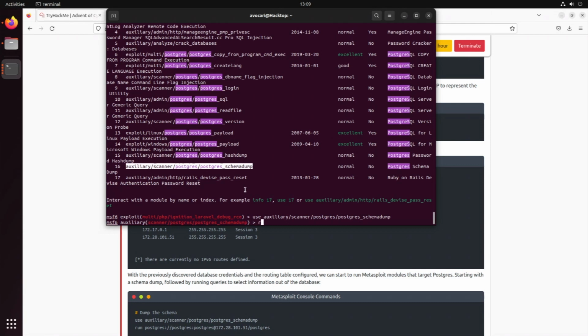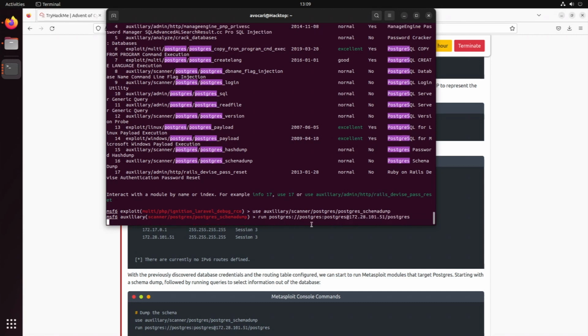And we're going to run it with the Postgres running on the IP address that we just added to the route, 28.101.51. Remember, we saw that from the beginning, and we also learned our username and password, which are also Postgres, so double Postgres as the username and the password. And we're just going to run that.